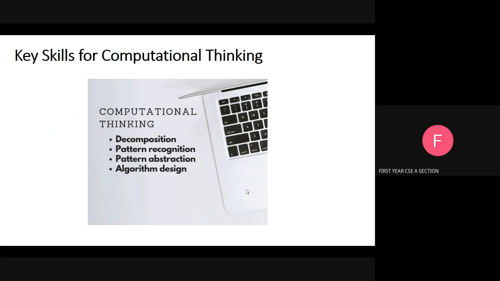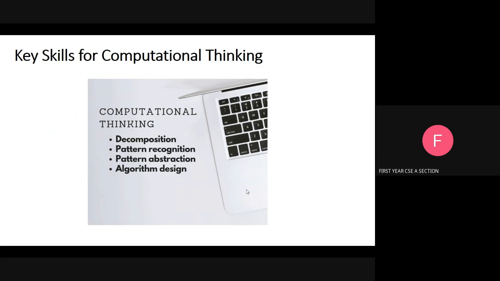Next, abstraction. What is the meaning of abstraction? Abstraction means showing the important details and hiding the unnecessary details. For example, we know how to take money from the ATM, but we do not need to know exactly how the ATM machine brings out the money.